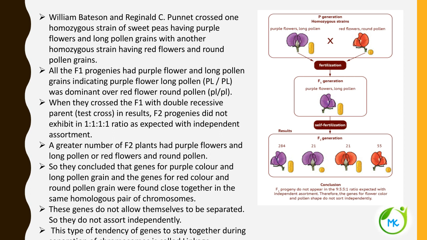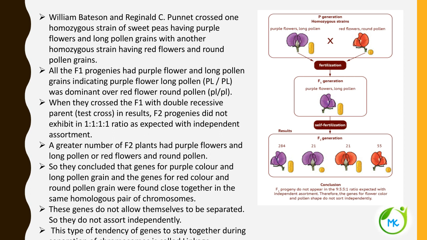What happened here? The F1 here is the purple long. When the purple long is crossed with the double recessive parent, the F2 progenies did not exhibit the 1:1:1:1 ratio as expected. If they had followed independent assortment, definitely they would have got that ratio.